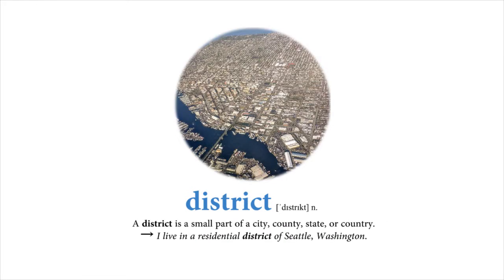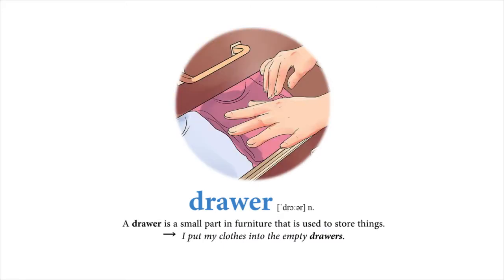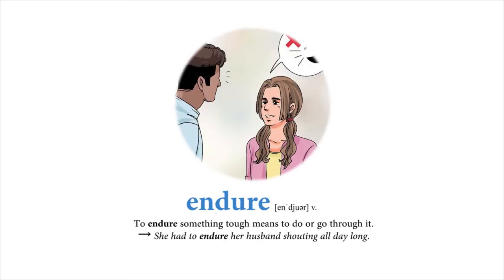District. A district is a small part of a city, county, state, or country. I live in a residential district of Seattle, Washington. Drawer. A drawer is a small part in furniture that is used to store things. I put my clothes into the empty drawers. Endure. To endure something tough means to do or go through it. She had to endure her husband shouting all day long.